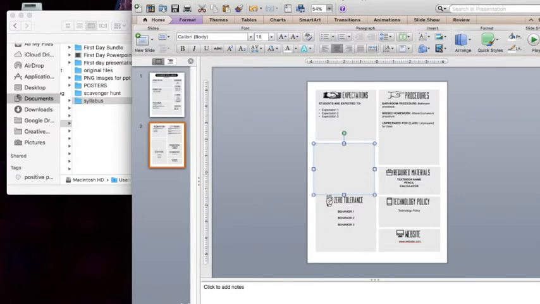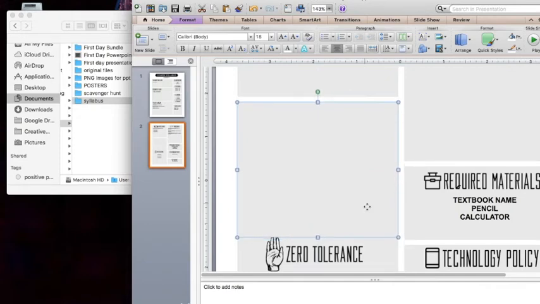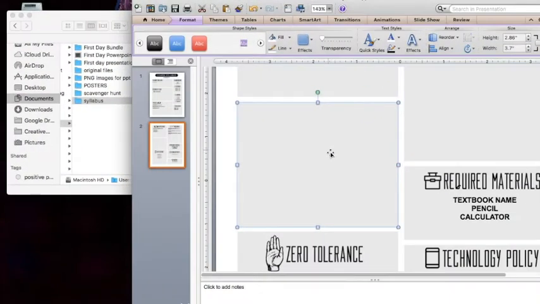So once you have this, I'm going to zoom in and I'm going to get it so that it lines up the way I want it to. I'm going to try and make the spacing pretty consistent here and here. I'm going to bring this up so that it has spacing between the other boxes. So I've showed you how to resize boxes. I've showed you how to add another box.